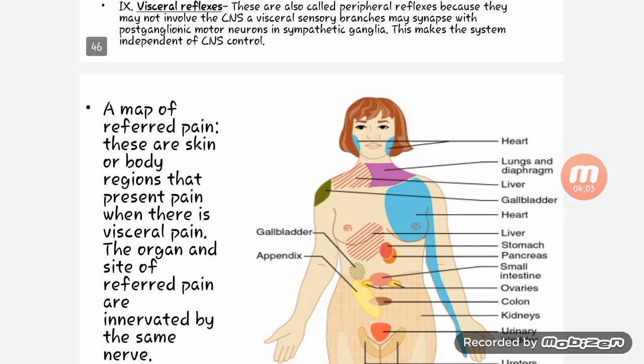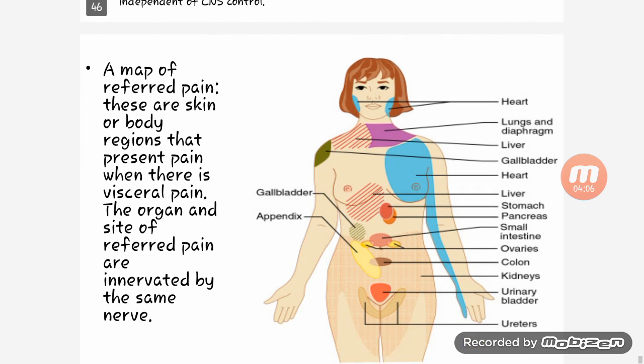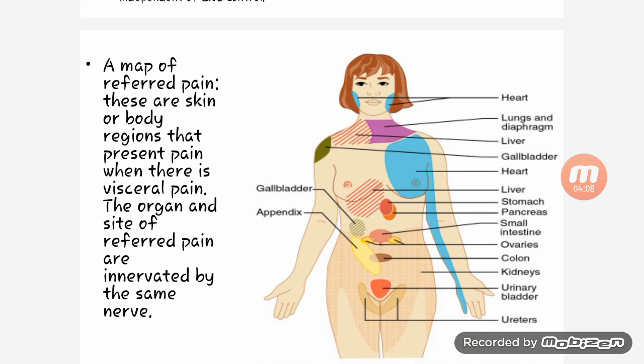Here you can see a map of referred pain. These are the skin or body regions that present pain when there is visceral pain. The organ and the site of referred pain are innervated by the same nerve. Heart, lungs, diaphragm, liver, gallbladder, stomach, pancreas, small intestine, ovary, colon, kidney, urinary bladder, and urethra.